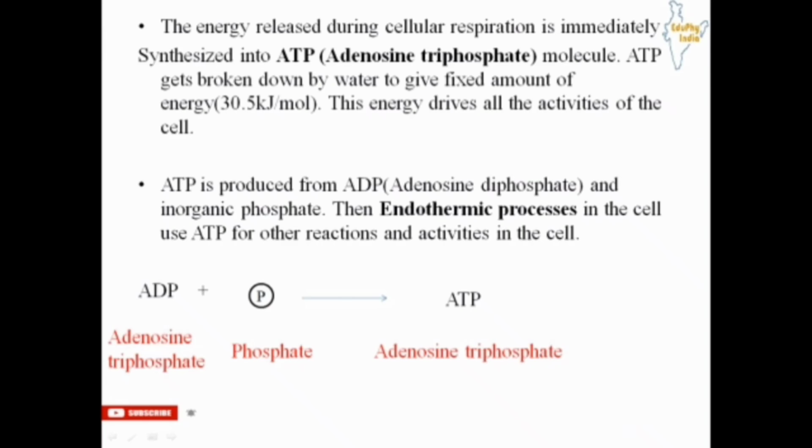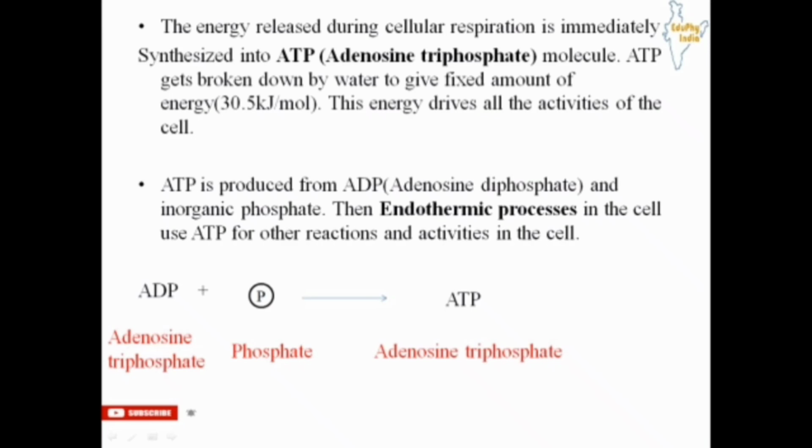These endothermic processes are chemical reactions that consume energy in the form of heat, for example, anabolic reactions. They use energy for other reactions and activities in the cell. Here you can see the equation from which ATP is produced: ADP plus inorganic phosphate gives adenosine triphosphate, that is ATP.